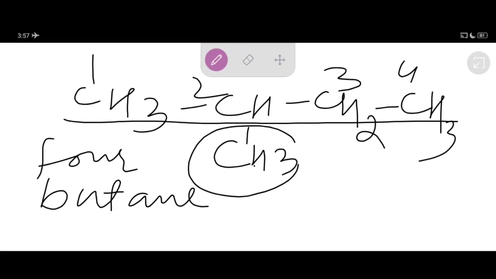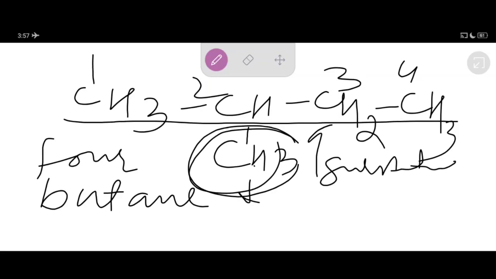Thus this compound, butane having a methyl group on carbon 2, has the IUPAC name 2-methyl, because this methyl group acts as a substituent and is present at carbon number 2, dear students.